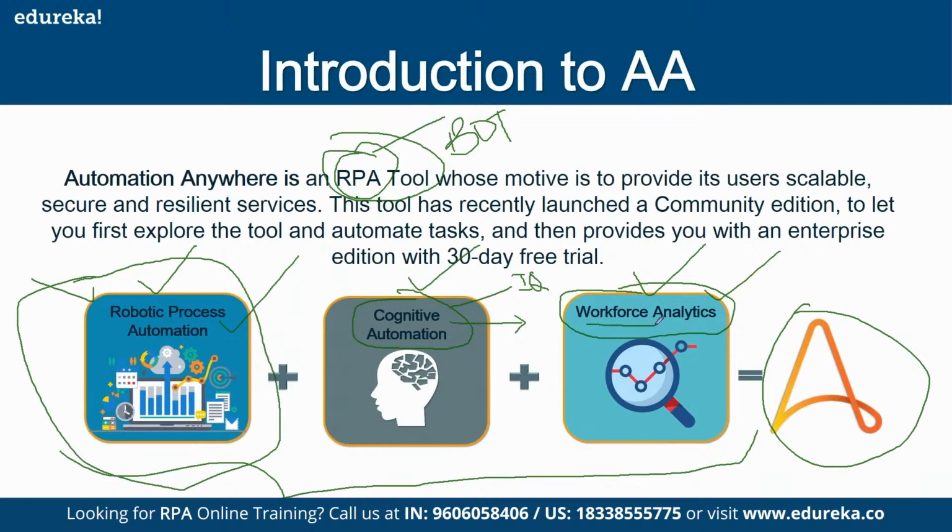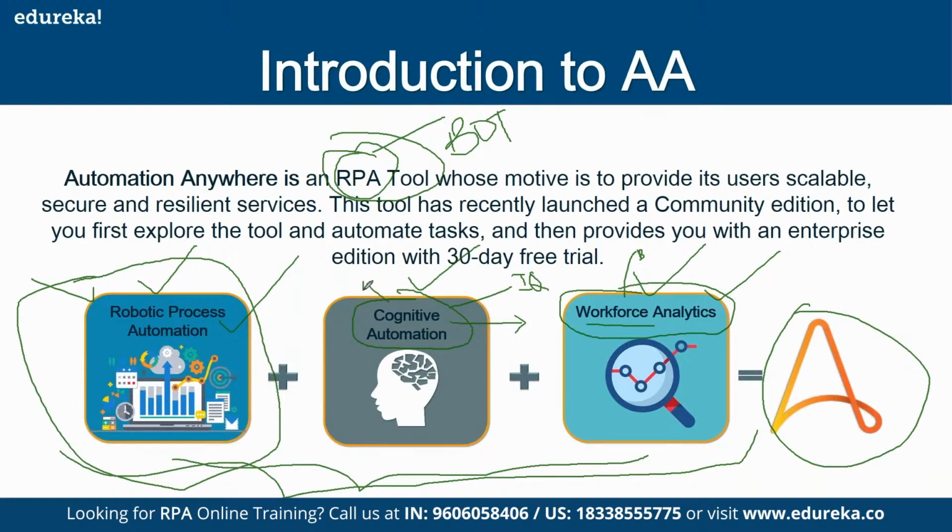Your workforce is not human, guys, it's the bots. How many bots have been executed between this time and that time, how many hours they have executed, how many transactions they have executed, all those things will come up here. You don't have the combination of all these features in any other tool. That is what Automation Anywhere gives you as a package.